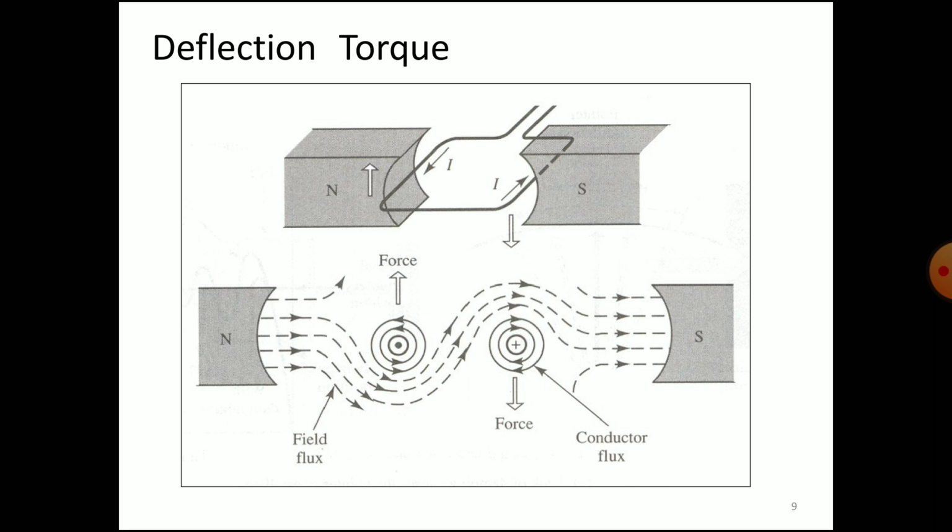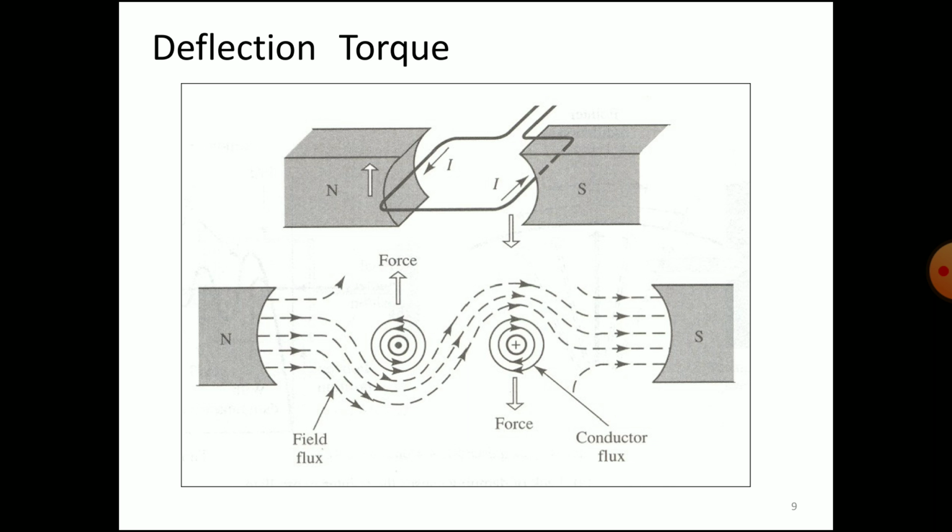This deflection torque, as we know, the principle is also used in the working of the motor, whether it is a DC motor or an AC motor. The working principle is that a current carrying conductor, when placed in a magnetic field, experiences a mechanical force.